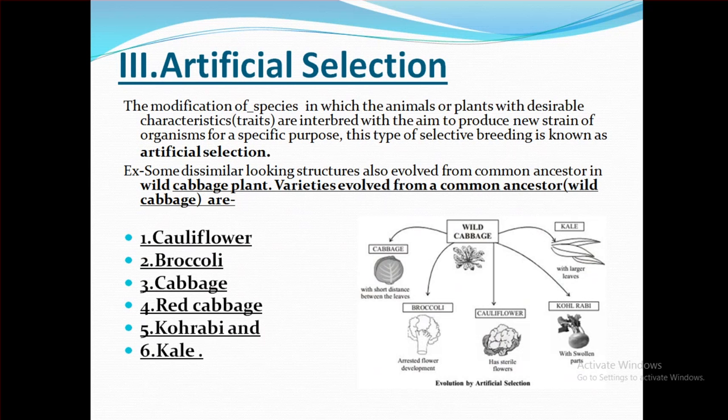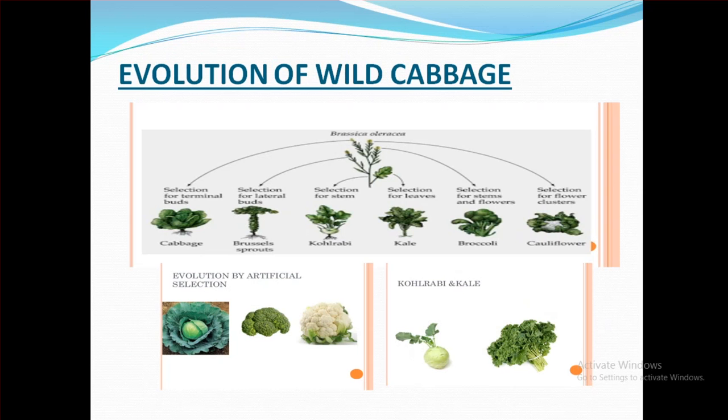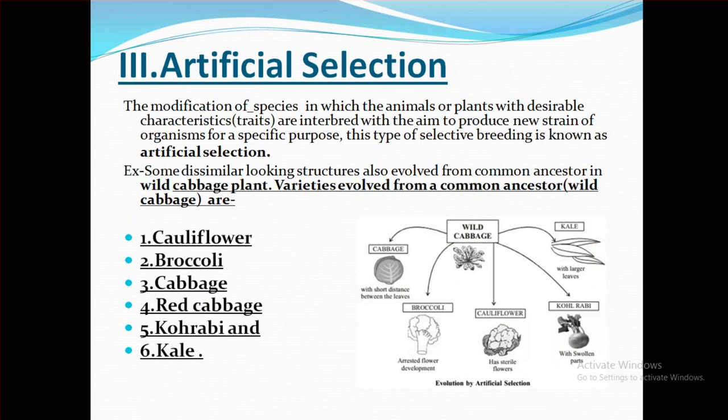Take the wild cabbage plant. A number of varieties can be developed from this wild cabbage plant. Number 1, cauliflower. Number 2, broccoli. Number 3, cabbage. Number 4, red cabbage. Number 5, kohlrabi. Number 6, kale. If we observe, the structures of all these are completely different. The wild cabbage is Brassica oleracea, and the different plants are developed from this one.